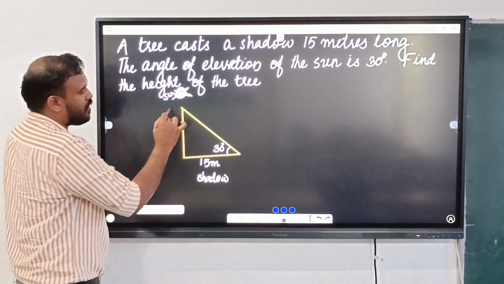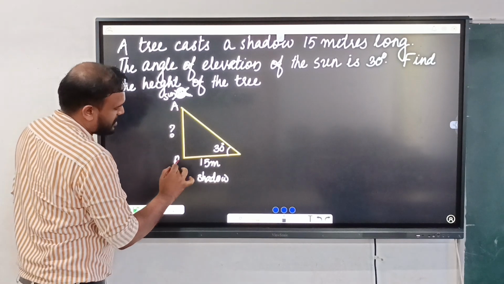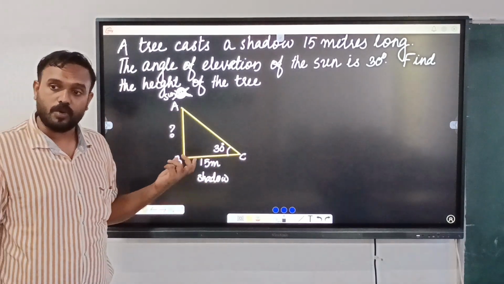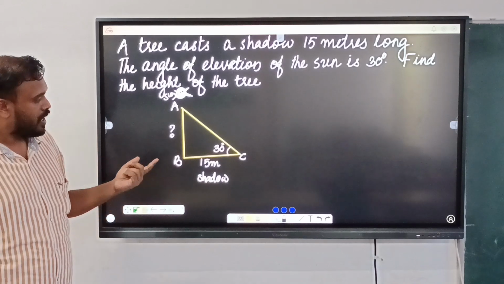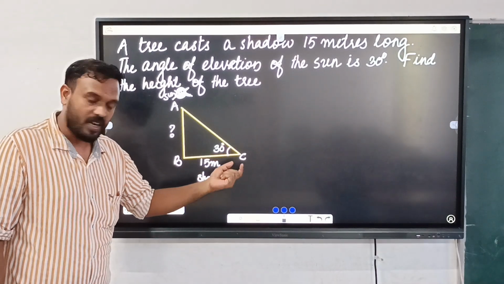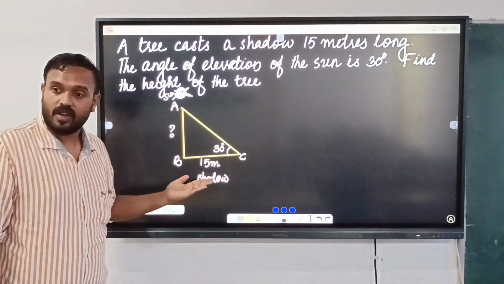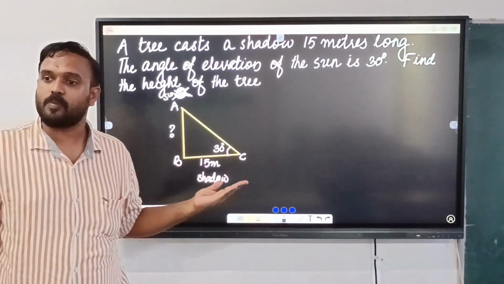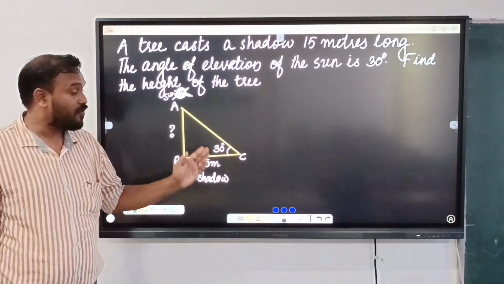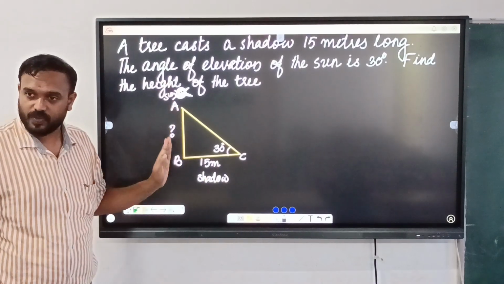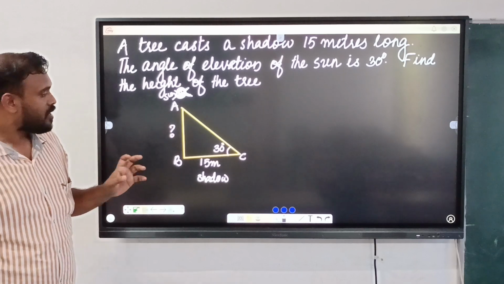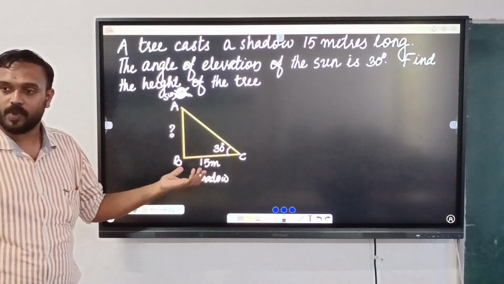Okay, let us name this particular triangle ABC. Which ratio will be used here? With respect to this angle, this is the opposite, adjacent, hypotenuse. This is the adjacent side. And what we have to find, the height of the tree, that side is the opposite side. So which ratio will be used?